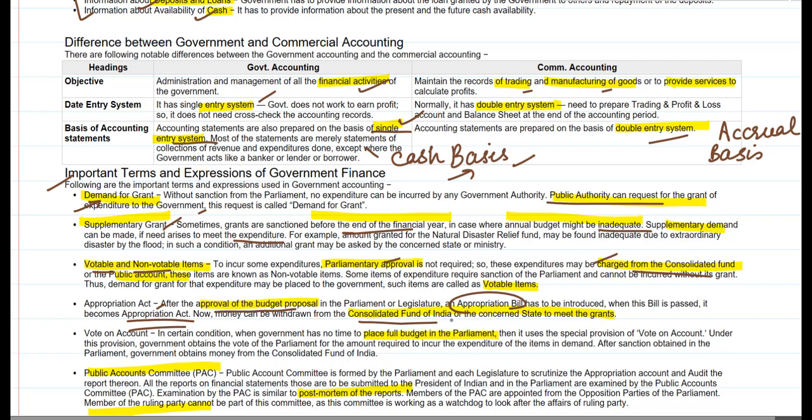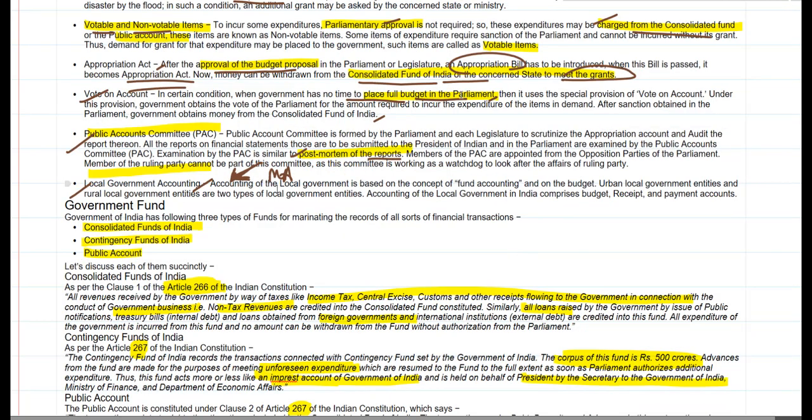Then the money can be withdrawn from the Consolidated Fund of India to meet the grants. Then vote on account: when it is an election year or the government doesn't have the time to place the full budget in Parliament and an interim budget is posted, a certain proportion of the expenditure or the grant is allowed. There are three types of government funds.